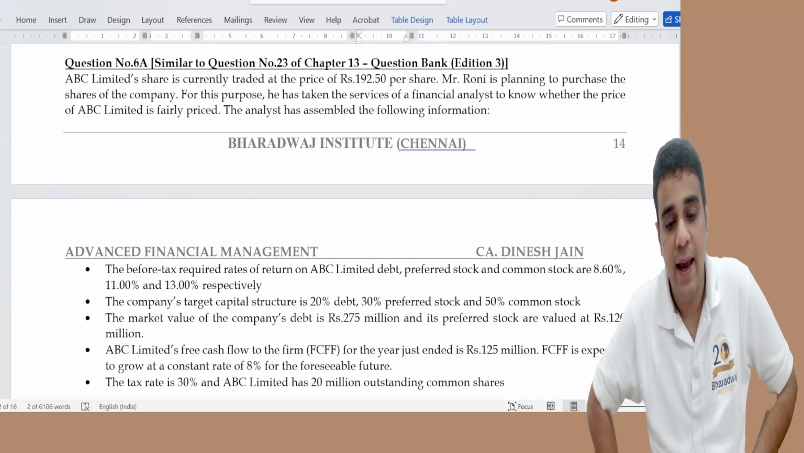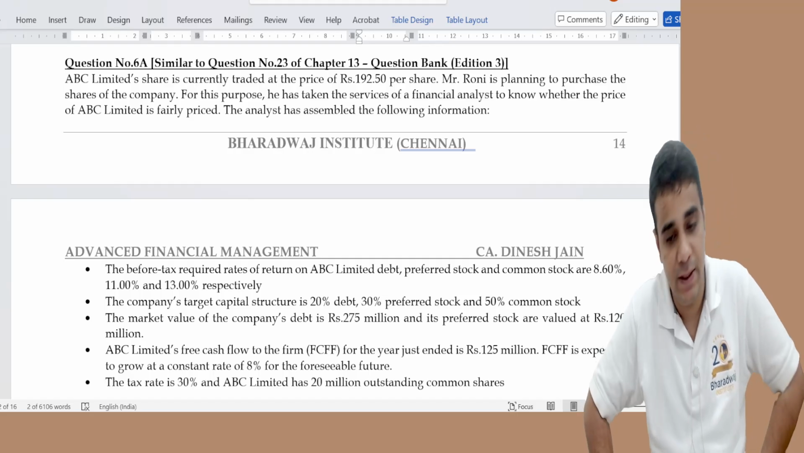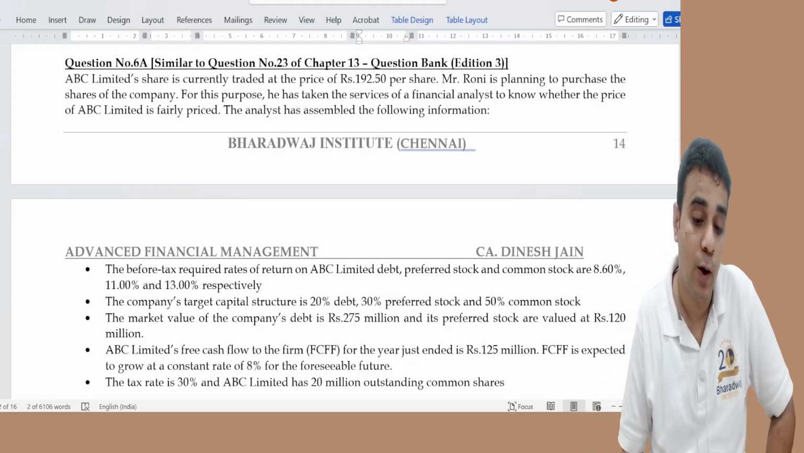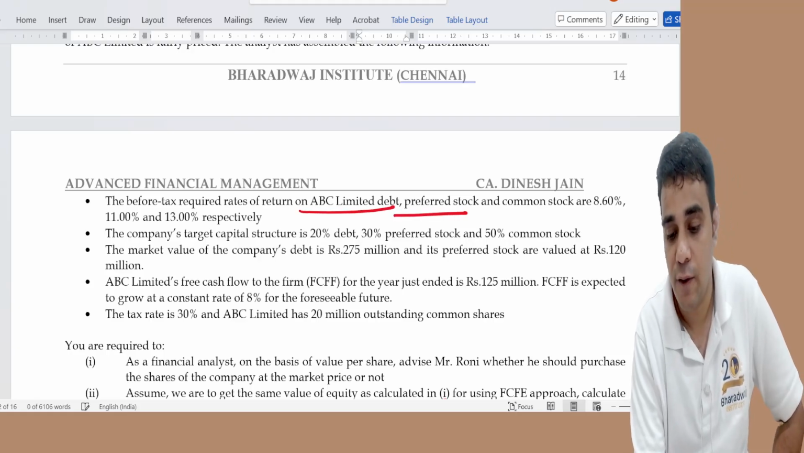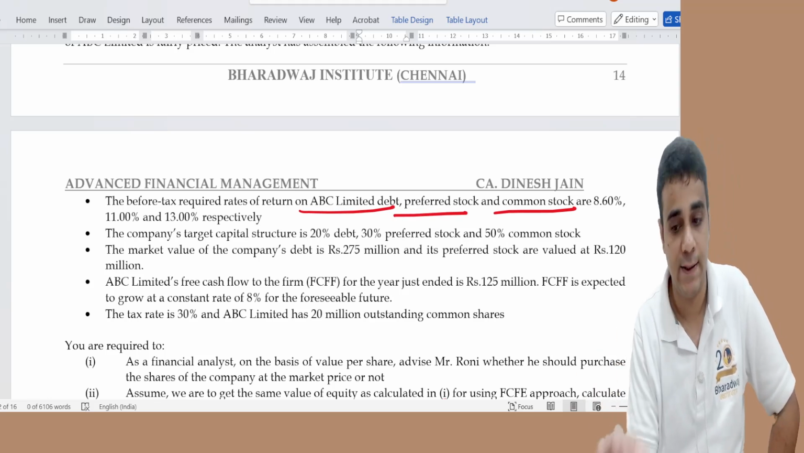I have a share which is priced at 192. Mr. Roni is planning to purchase the share, for which he has taken the services of a financial analyst. Before tax required return: cost of debt, cost of preference, cost of equity before tax. Debt alone we have to do after tax.